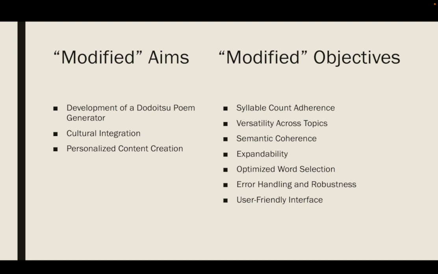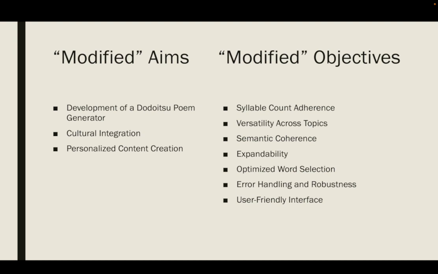Then comes semantic coherence. Beyond just syllable count, ensure that generated lines are semantically meaningful and coherent within the context of the chosen topic. Next is the expandability, which is to design the system in such a way that it can easily be expanded with more themes, words, and phrases in the future. Optimized word selection: implement a selection mechanism that prioritizes more meaningful words and phrases while also ensuring variety in the generated content.